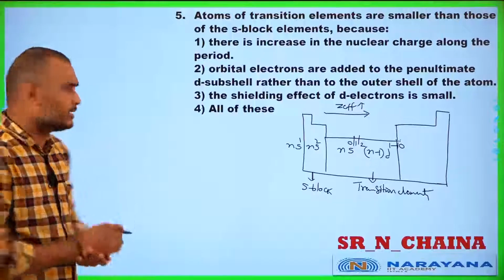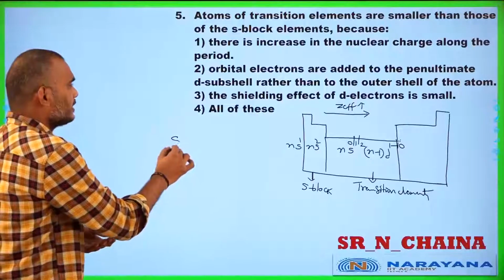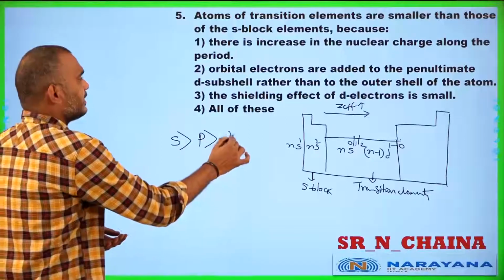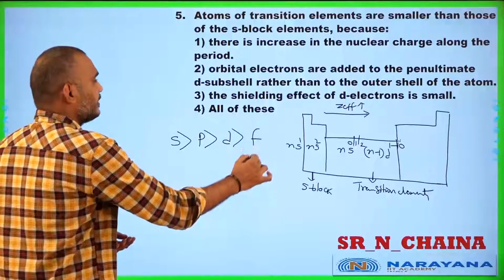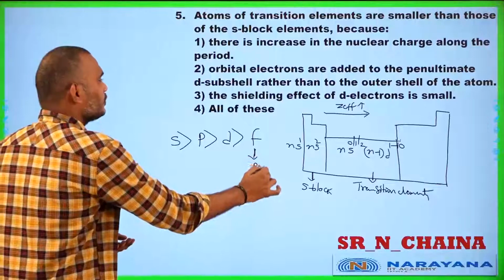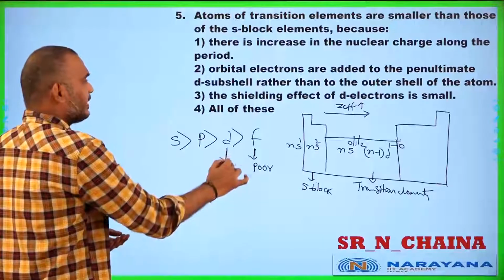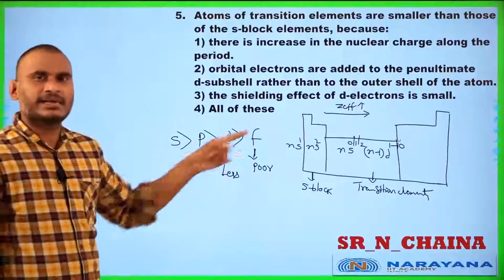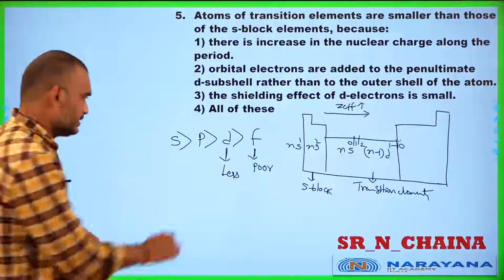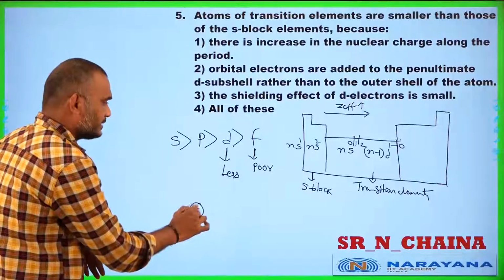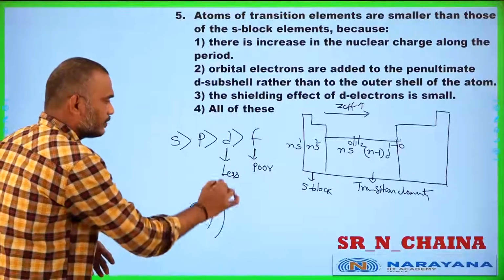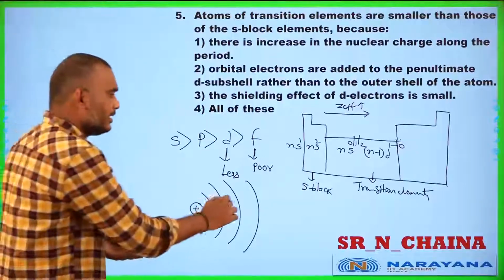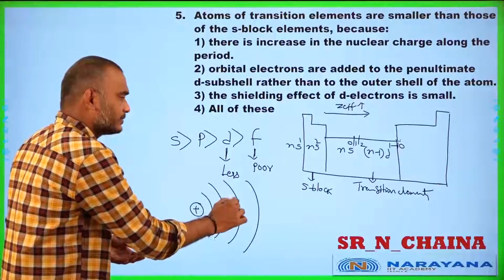The shielding power, already you know: s orbital is greater than p orbital, greater than d orbital, greater than f orbital. F orbital has poor shielding power and d orbital has less shielding power. Sir, what happens if shielding power is less? Here the nucleus is present; around that, electrons are present.